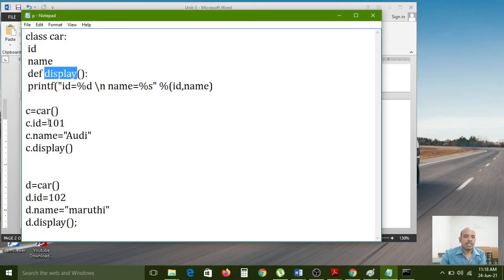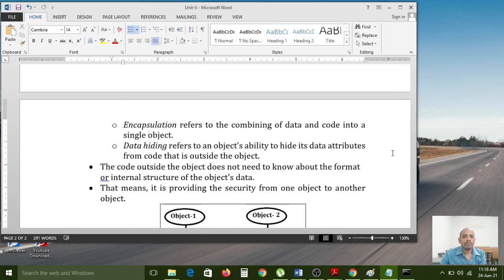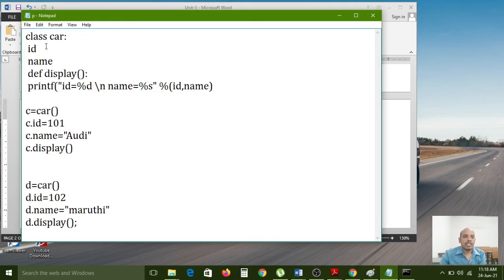Carefully observe. Encapsulation means if you create the C instance, through the C instance you are calling ID, you are accessing ID. So here this is a variable and this is data, this is a method. It is combining the data members, the class members and the data into a single unit while accessing. So C works like a container.